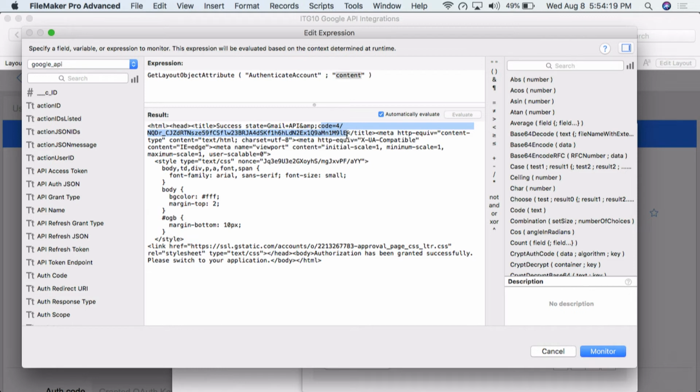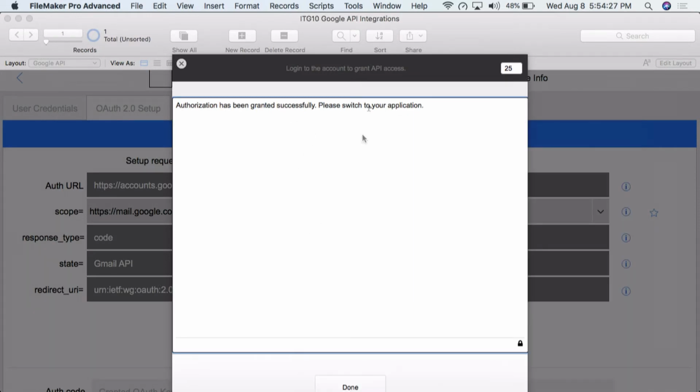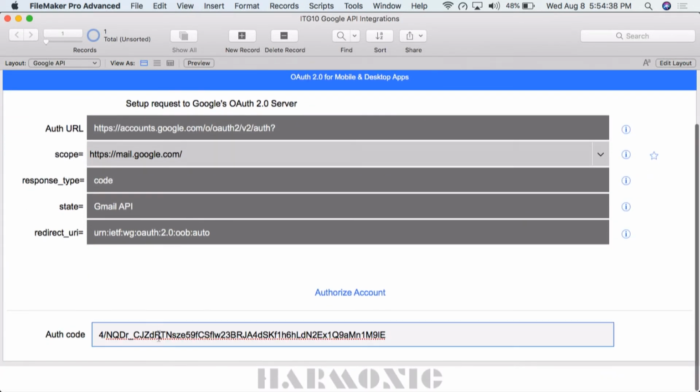It starts with a slash for me and ends with LE. I'm going to exit out of that, and by clicking Done, we're going to use that function, pull the code out of the web viewer, and set it into a data field. So right there, slash, ends with LE.